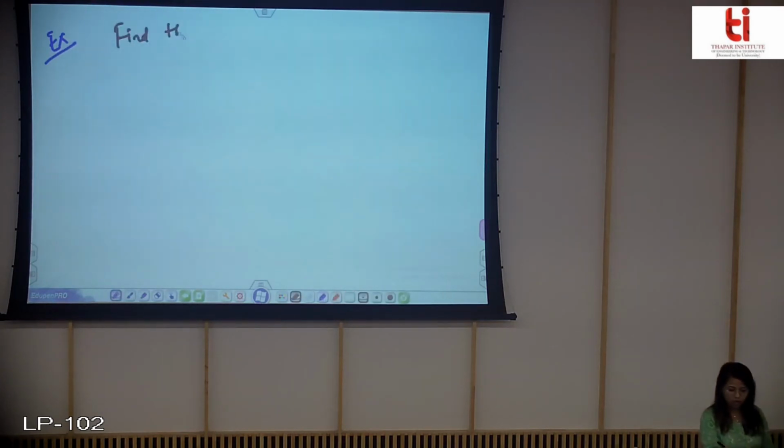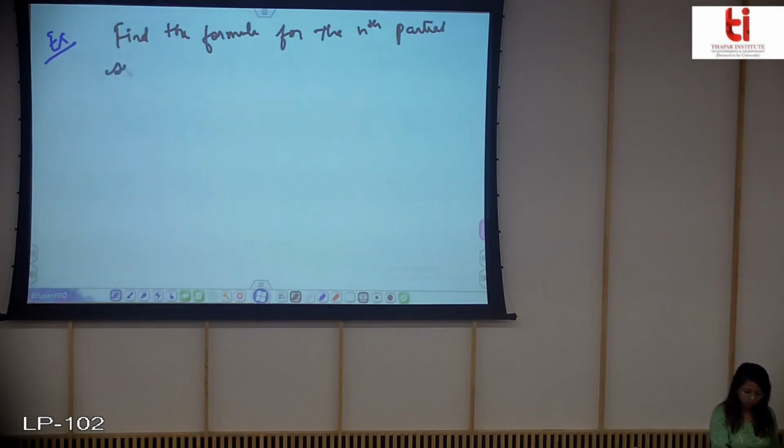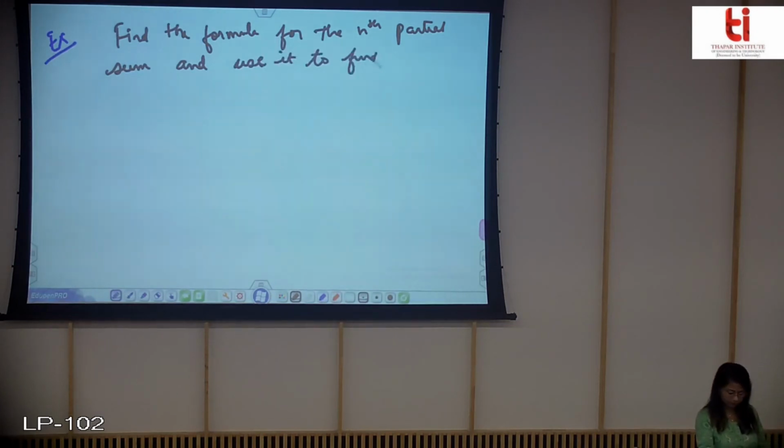This is my next example. Find the formula for the nth partial sum and use it to find whether the series is convergent or divergent, and to find its sum.